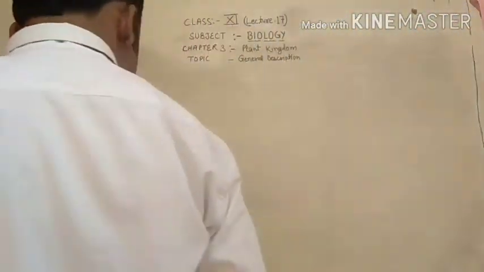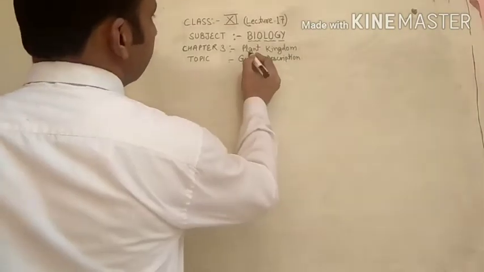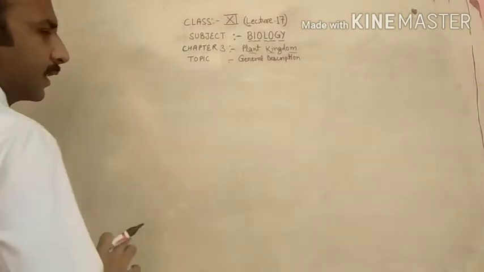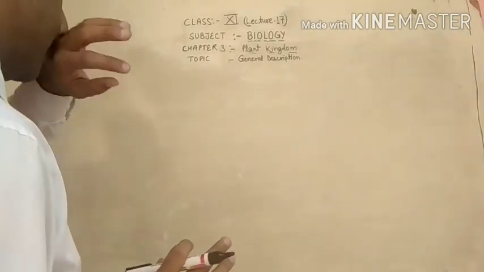So today students, we will start the plant kingdom. Today we will discuss the general description, the general things related to this chapter.